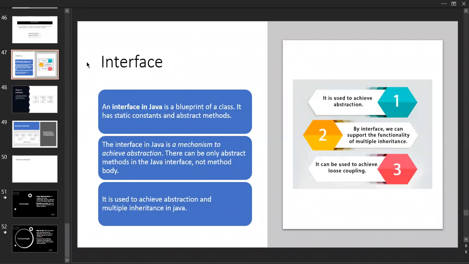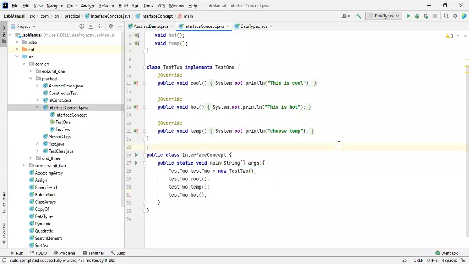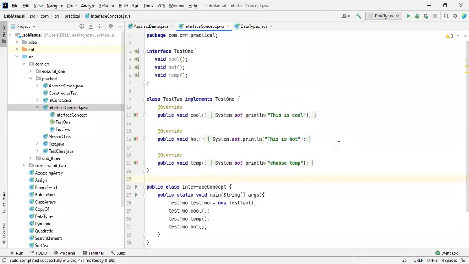Let me go through an example. Yesterday we stopped at this example. Let me share my screen. Yes, see this one. This is the example we discussed yesterday.